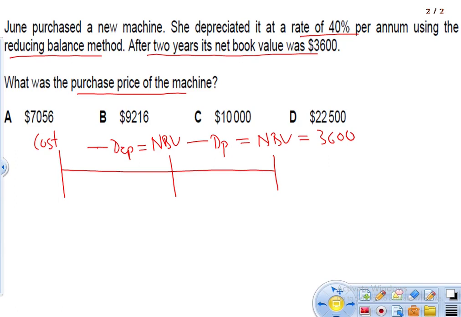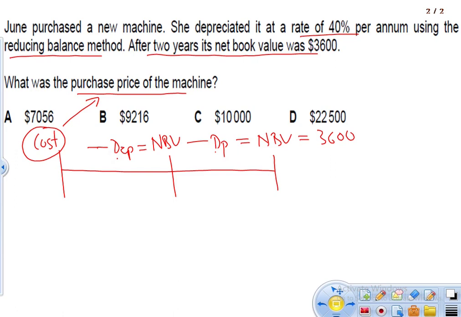The question is, what was this cost? We need to find out this cost because this is the purchase price. So for this, we need to find out these two amounts of depreciation.